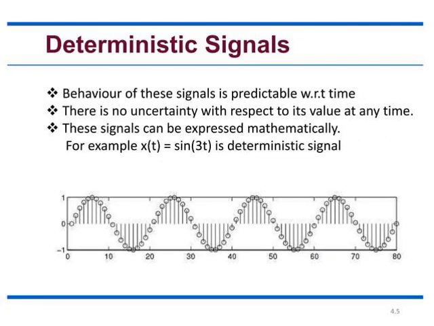A deterministic signal is a signal that is easily predictable, and the outcome of the events can be predicted. There is no uncertainty, and it can be easily expressed in mathematical terms. An example is x of t is equal to sine 3t. We know the outcome of the sine signal, so we can easily predict this deterministic signal.